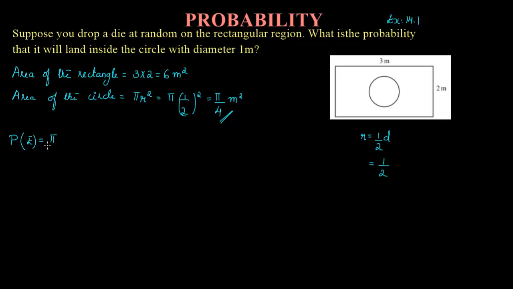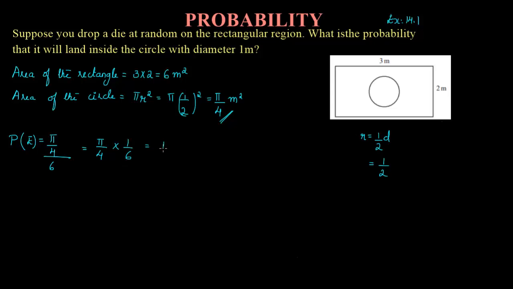So pi by 4 divided by the total number of outcomes. So here it is nothing but the total area. So it is 6, right? So any fraction divided by a number, you need to take the reciprocal of that. So it is nothing but 1 by 6.